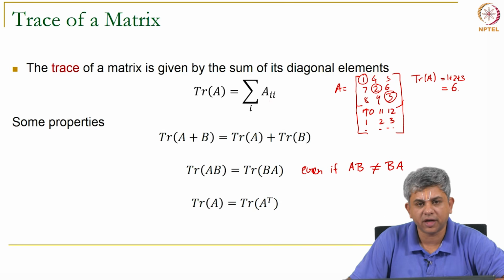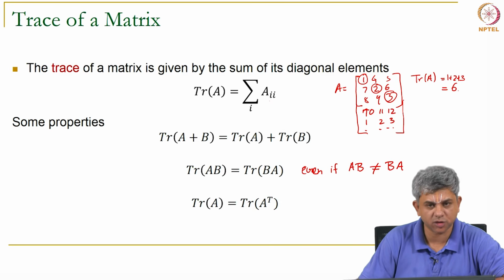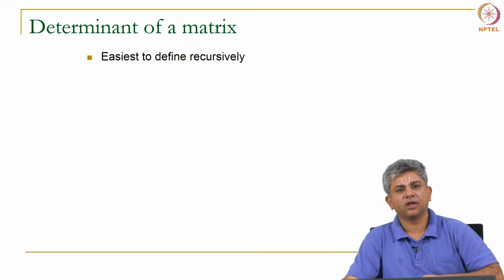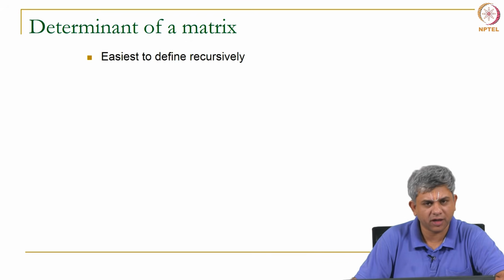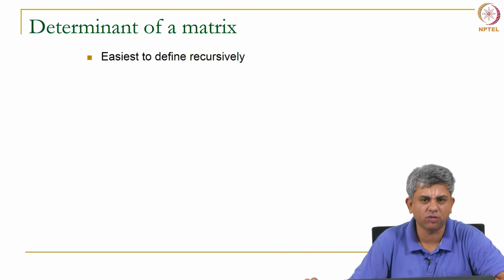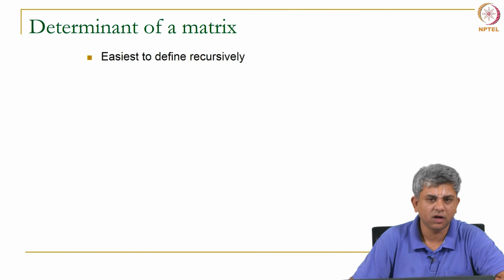Similarly, trace of A is the same as trace of A transpose, which directly follows from its definition. These are some useful properties. The next idea is that of a determinant of a matrix. Again, you will be very familiar with this. I just want to make the notation a little bit clear, nothing much else in this slide.